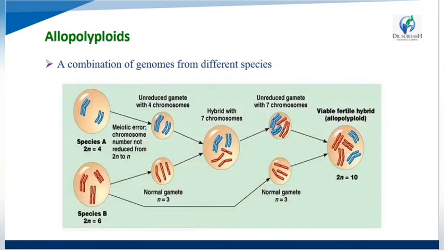So now we see the second class, that is allopolyploids: a combination of genomes from different species.